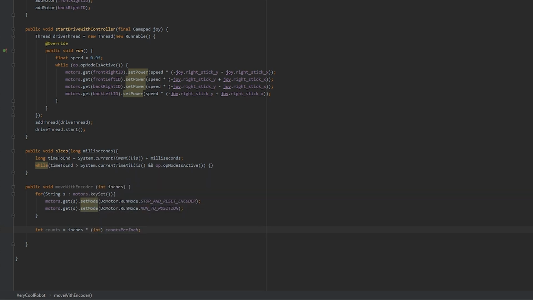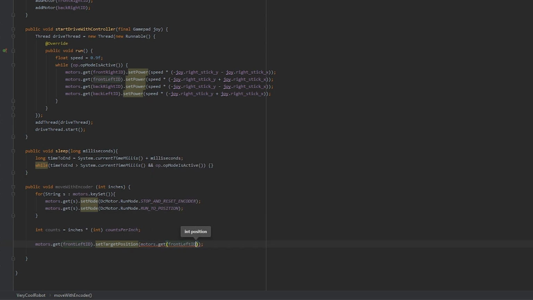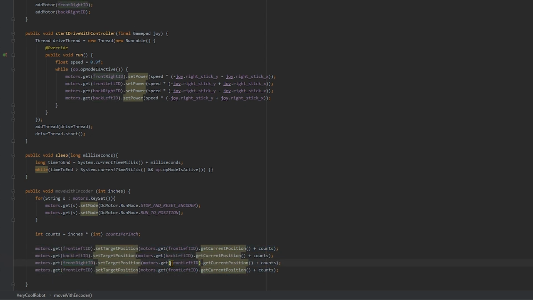We can now take this and set the new position for each motor to the old one plus the counts. So for example, motors.get(frontLeftID).setTargetPosition(motors.get(frontLeftID).getCurrentPosition() plus counts). I'm going to do this for the rest of them. And there we go. We have all of our motors moving for that amount of time.